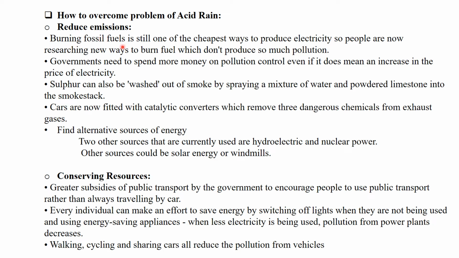Burning fossil fuel is still one of the cheapest ways to produce electricity. People are now researching new ways to burn fuel which don't produce so much pollution. So we have to reduce the amount of air pollution. Then the government needs to spend more money on pollution control, even if it means an increase in the price of electricity.